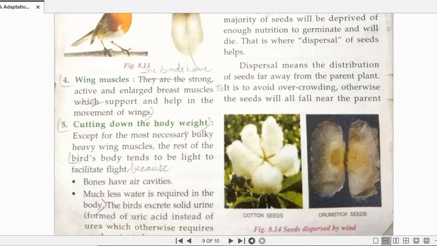Less amount of water is required in the body of the birds. The birds excrete solid urine. Birds जो हैं solid urine excrete करती हैं, which is formed of uric acid.